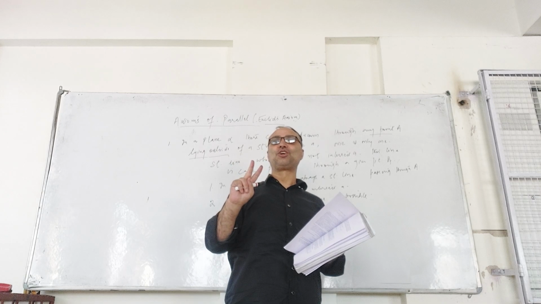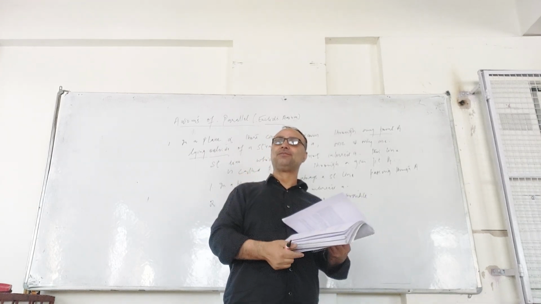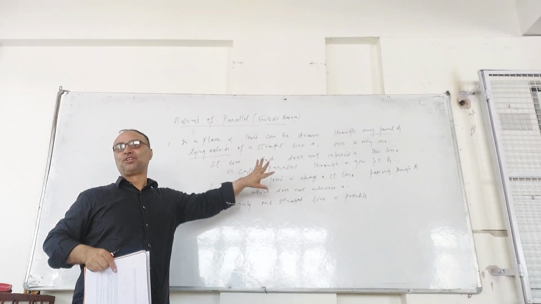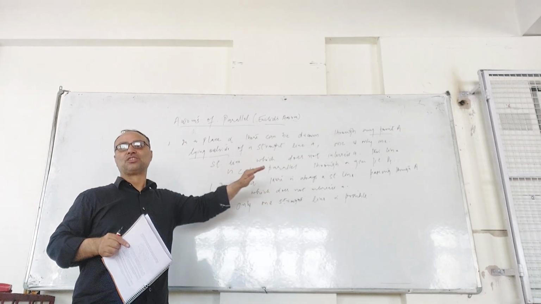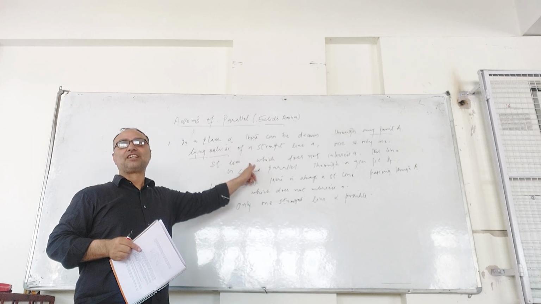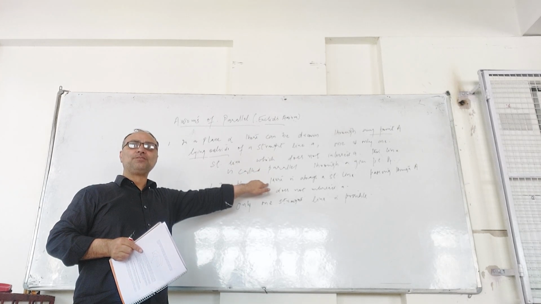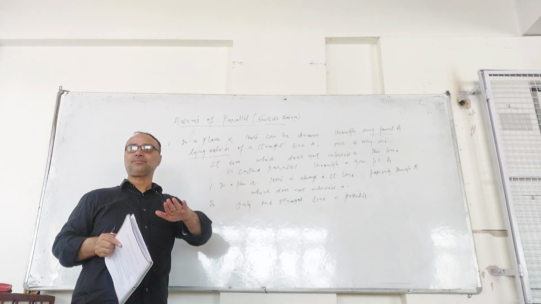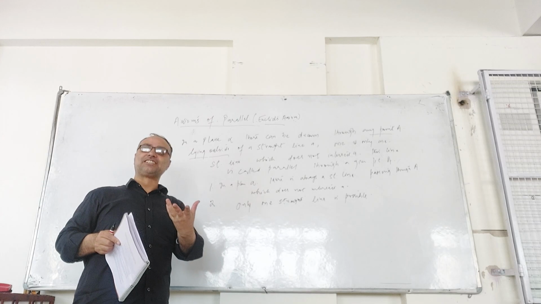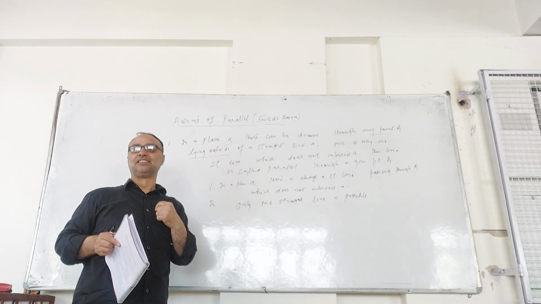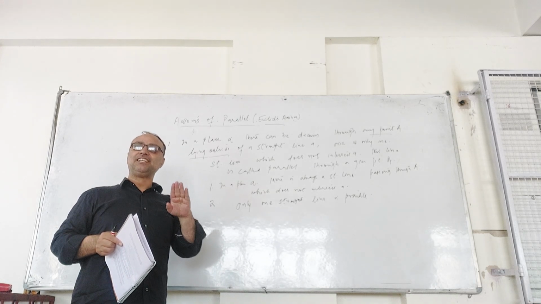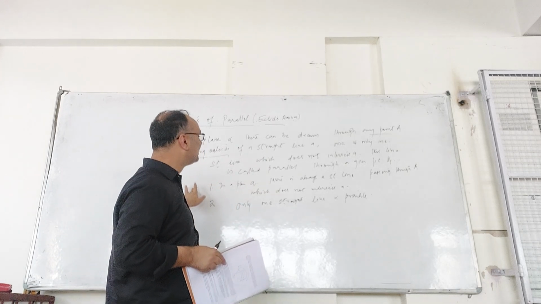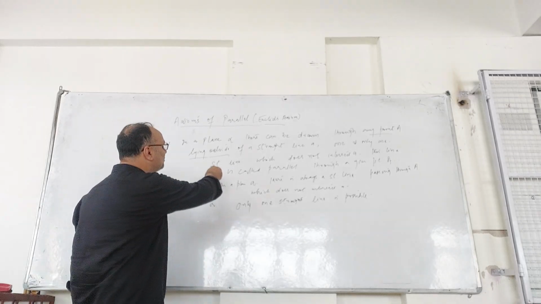You got my point. There might be infinitely many lines, but the statement says that only one line can be drawn through that point which will not intersect that line. There are not many such lines, only one exists.